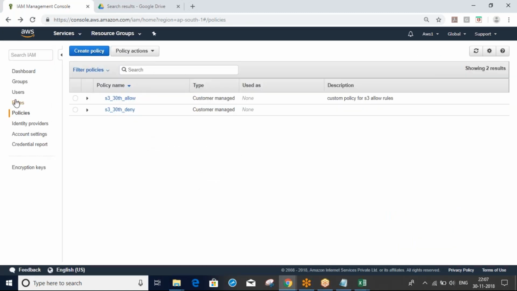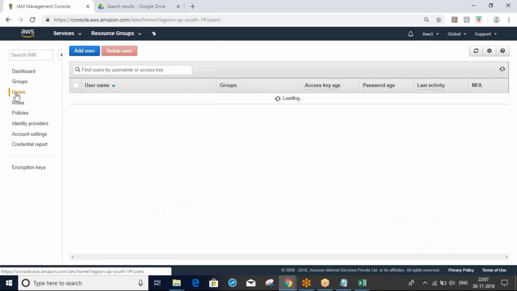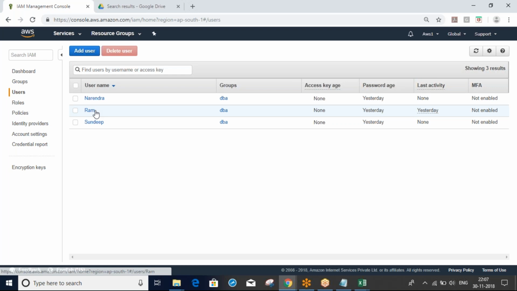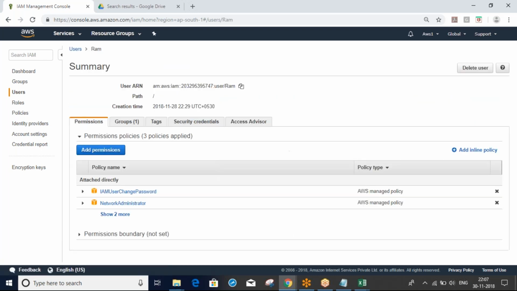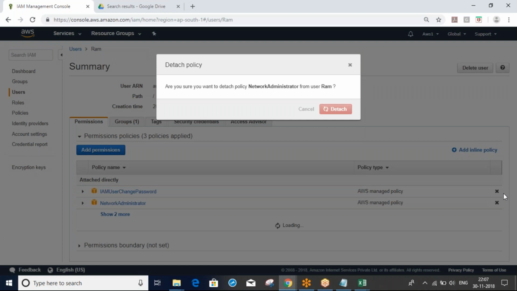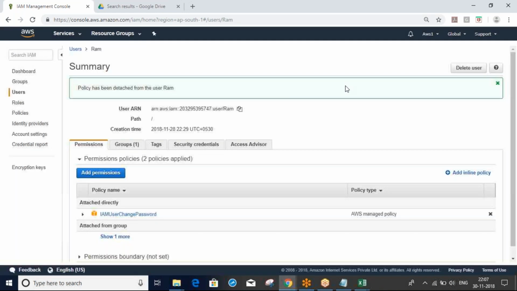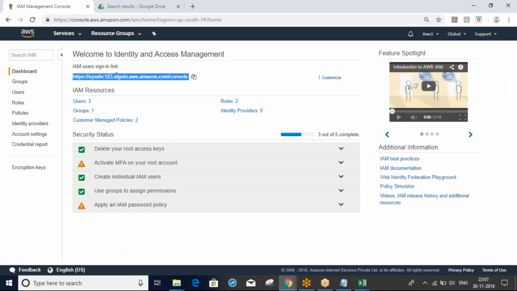Now what I will do, I will log into AWS as the user. I'll take RAM, and delete all these things. Now I will log into the AWS console using the RAM IAM user in a different browser.